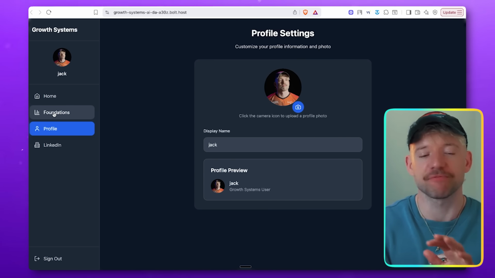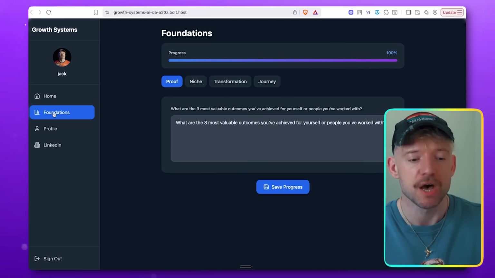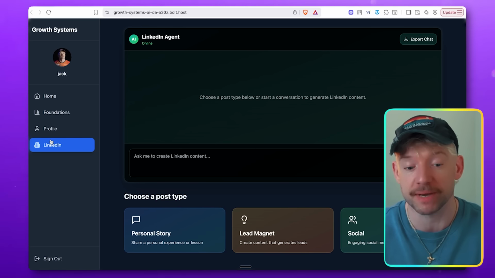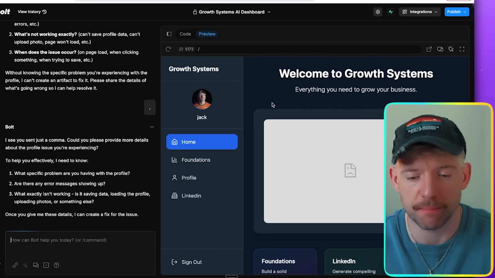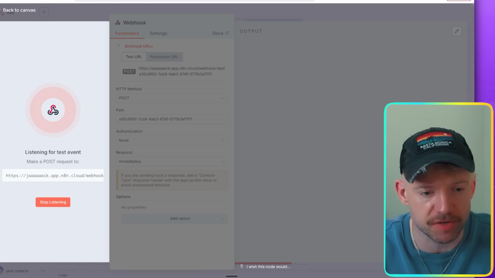This is cool. And I like the photos personally because I think personalization is a big thing. I found that in my last business as well. Like personalization for people and their profiles makes a freaking killer difference. Okay, so it looks like Bolt has done some cool stuff. So let's make sure that N8N is still searching for what it is.